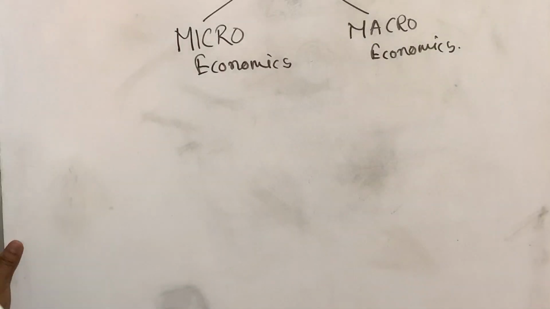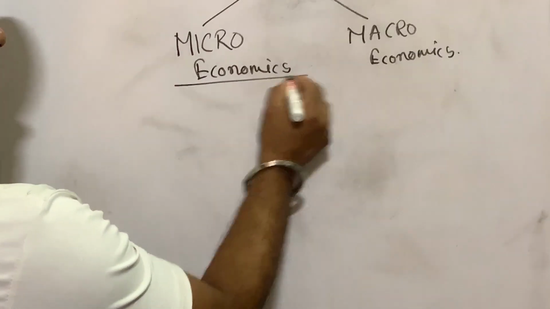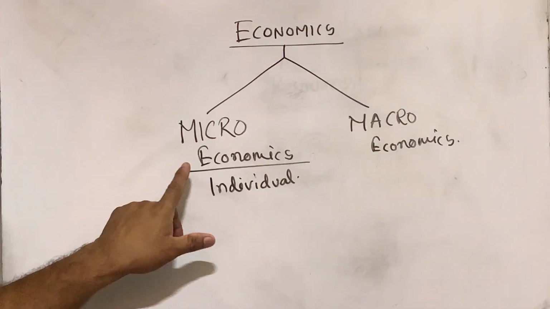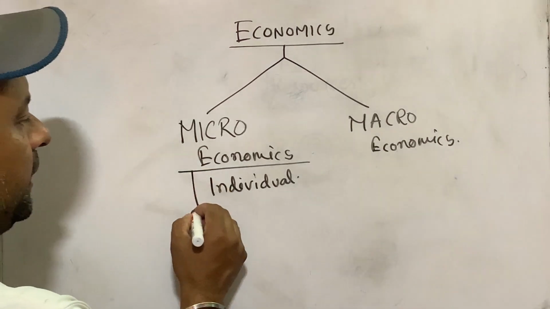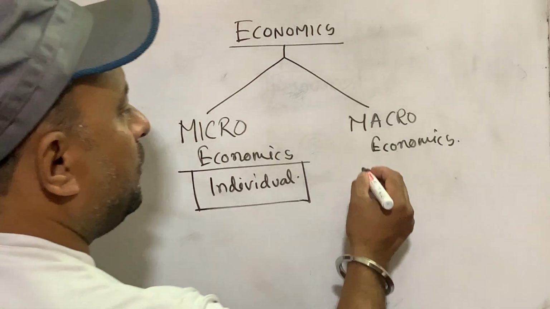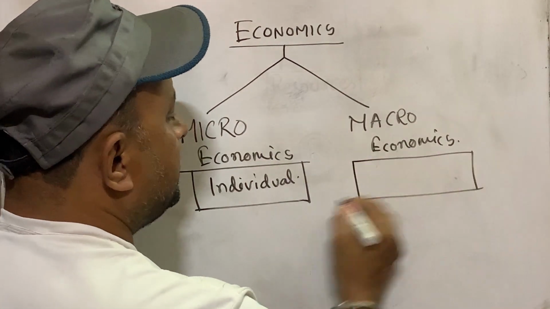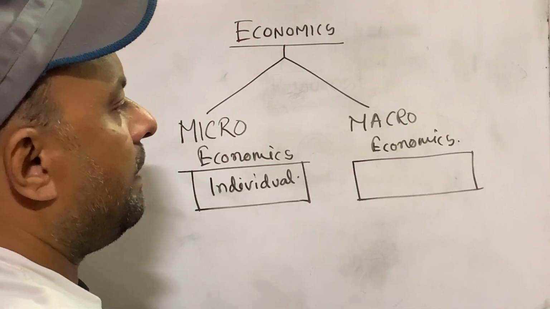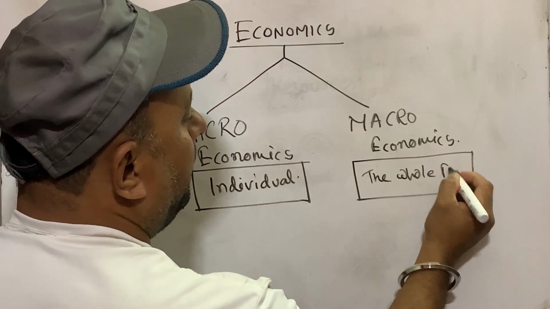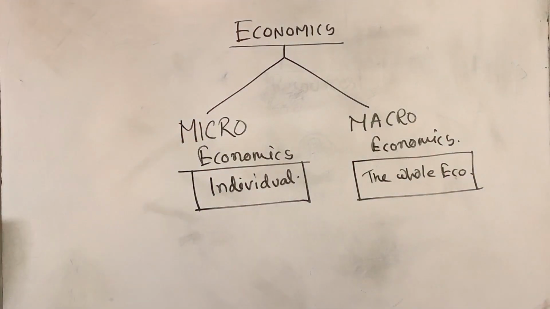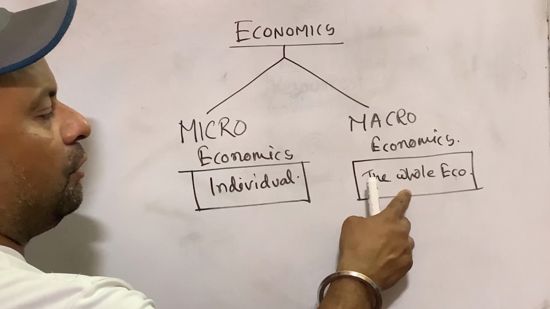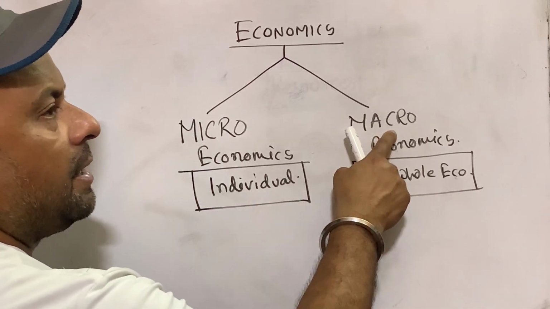Okay, two branches. Micro means individual economic variable. Those parts of economics which deal with individual economic variables are included in the micro part. And in the macro part, what happens? Collective economics means all the individuals put together. Macro means the whole economy, that is the whole country. So micro is individual, and macro is the whole. The whole means the summation of all the individuals, which comes under macroeconomics.